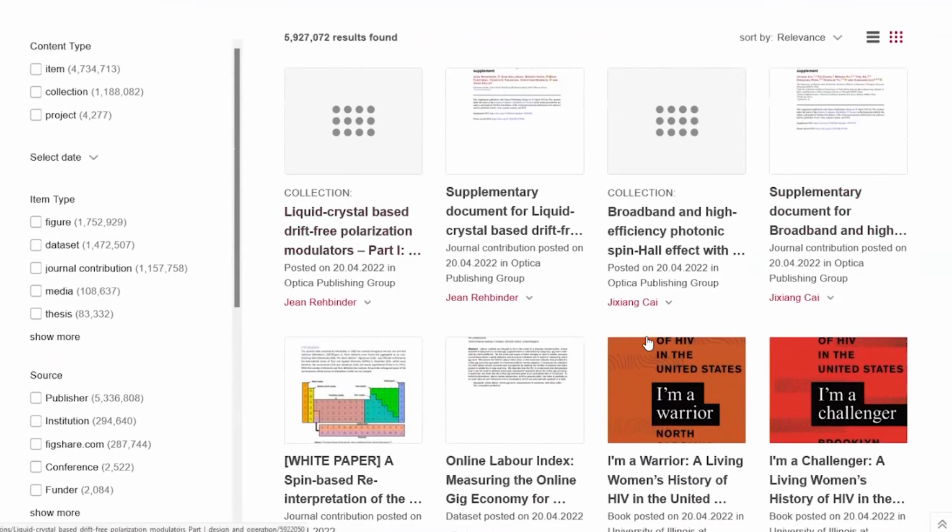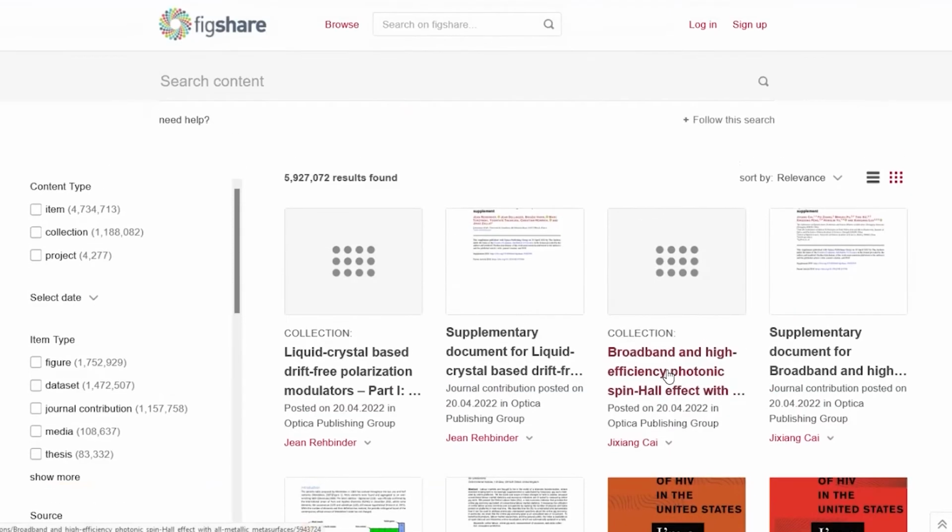And all of this is highly discoverable, shows up in Google, DuckDuckGo. A lot of things are actually indexed in Google Scholar. Datasets show up in Google Dataset Search. So, this is a great way to make your research findable for everyone.